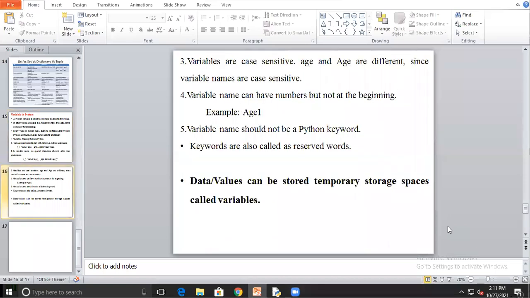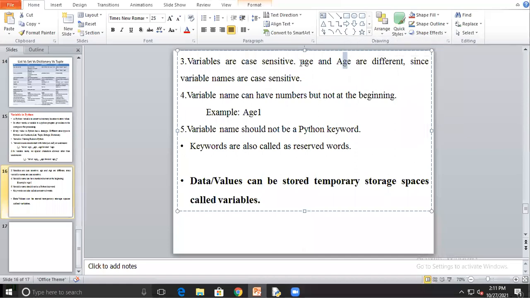Then third is what? Variables are case sensitive. Can anybody tell what is case sensitive? This word I think you have heard many times. Case sensitive. The language is case sensitive. So what? The variables are case sensitive. Age and age are different, since variable names are case sensitive.